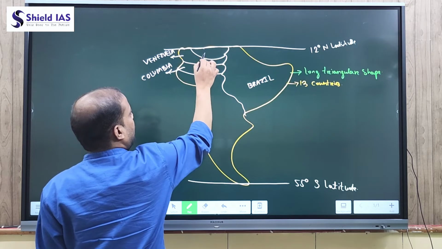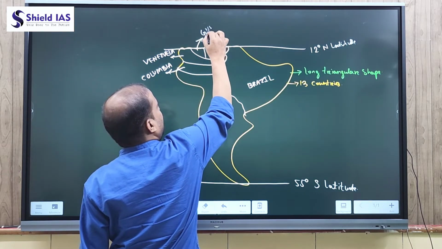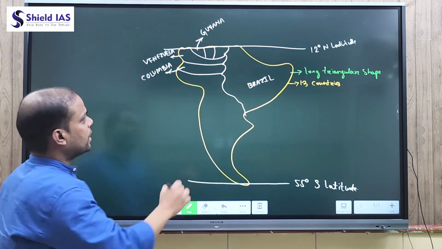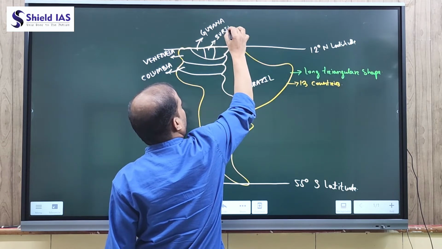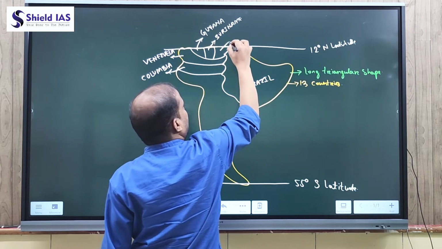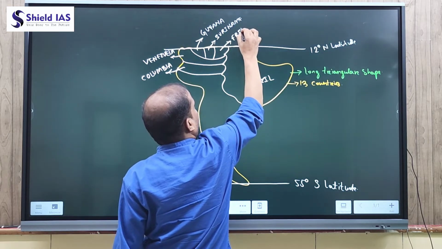East of Venezuela we have Guyana. East of Guyana we have Suriname. And east of Suriname we have another small country, that is French Guiana.